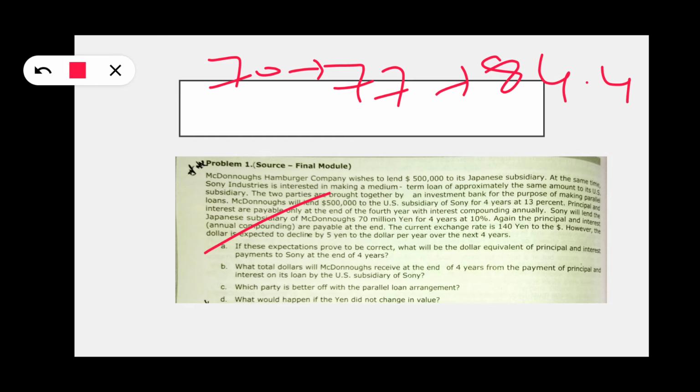That means the 5 lakh it had lent, how much will it receive? With interest it will receive. Principal we have, we have to calculate the interest; that will be the total dollars. We will say whoever pays the higher amount has lost, and whoever pays less will win. Let us see.